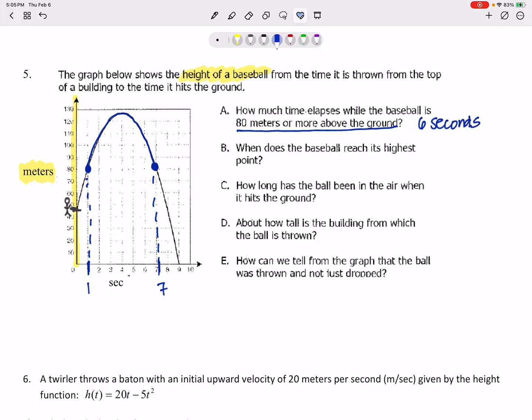Okay, next question says, when does it reach its highest point? Its highest point is right here. The word when means time. When does it reach that highest point? That looks like it's about 4 seconds.